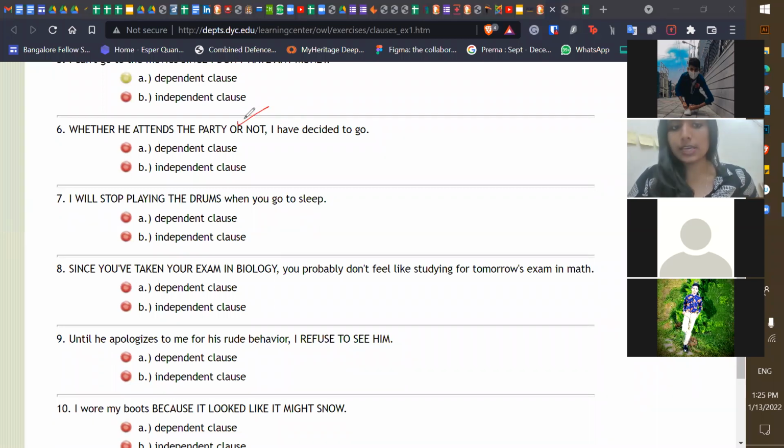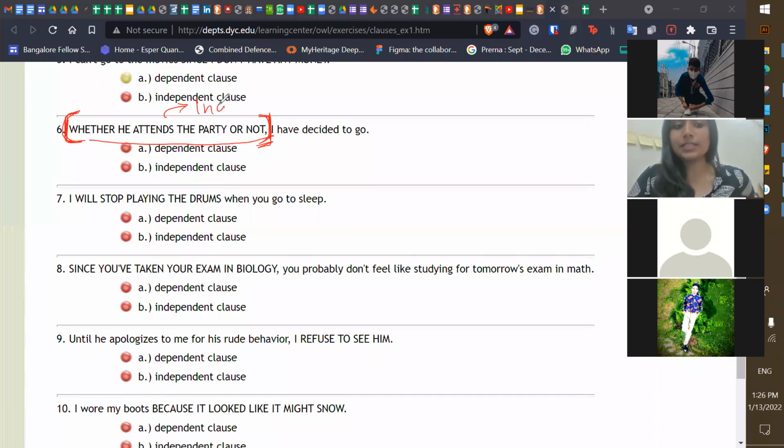Mehak, so this is incomplete sentence or complete sentence? Complete. How is it complete? Ma'am, this full sentence or half? I'm only marking this much. No, whatever is written in capitals, is that complete or incomplete? Ma'am, this is dependent.